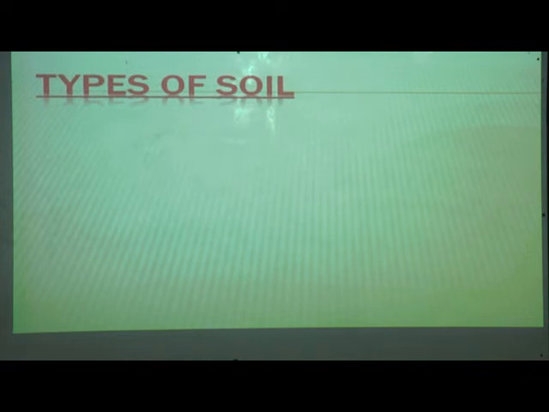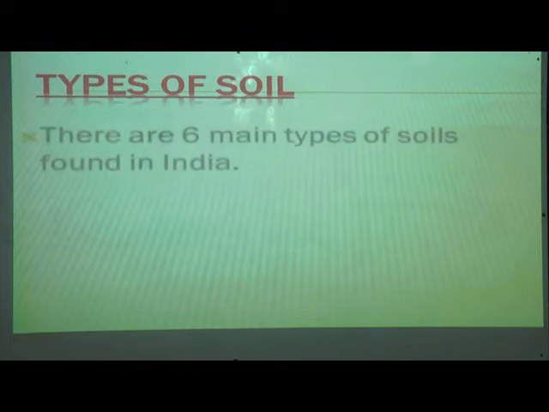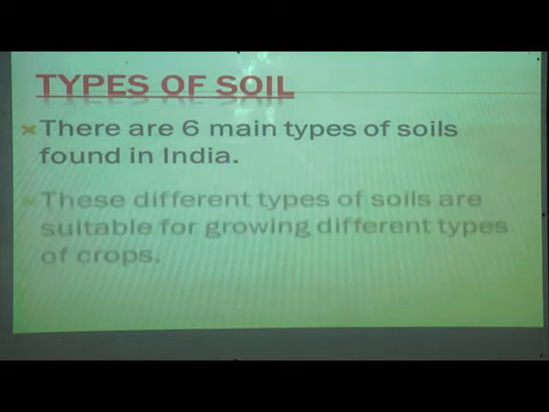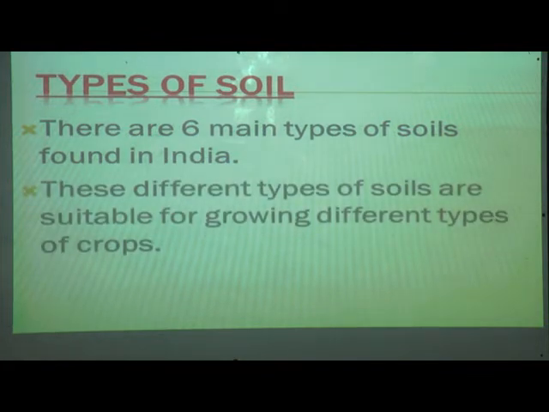Now, types of soil. How many types are there? There are 6 main types of soils found in India. These different types of soils are suitable for growing different types of crops.